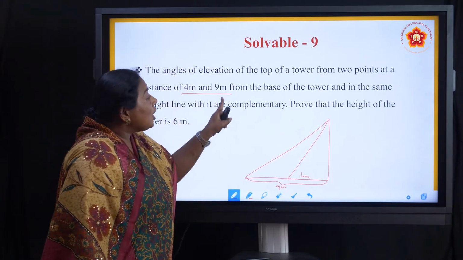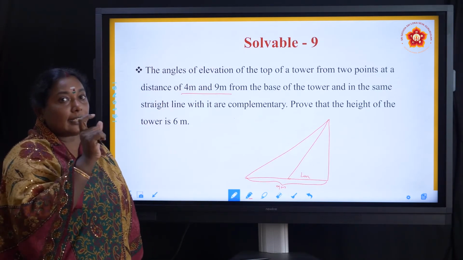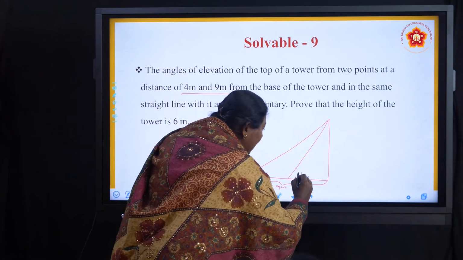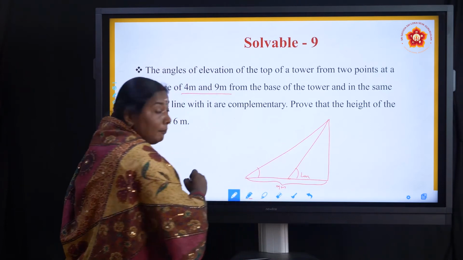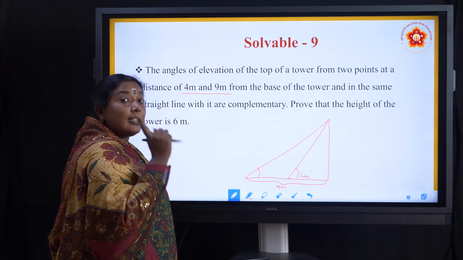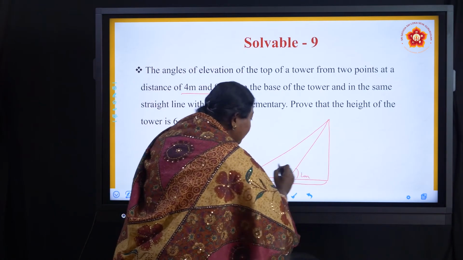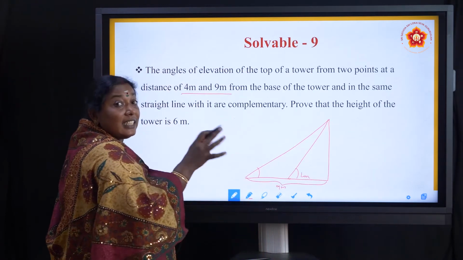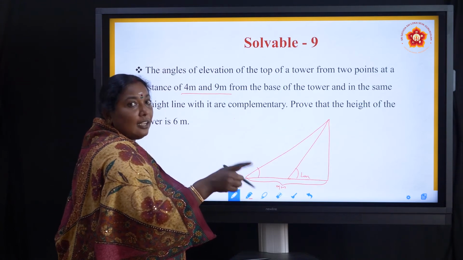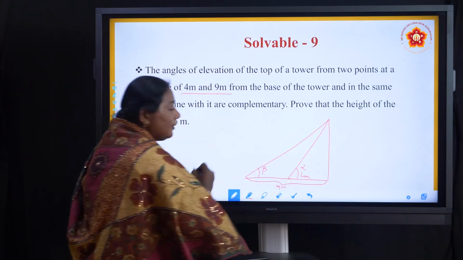The angles are complementary. So what is meant by complementary? If 2 angles are added, then the sum should be equal to 90 degrees. That means whatever angles I am making here and here, if I add both, it should give me 90 degrees. In the previous introduction of trigonometry, we saw alpha, beta, and angle theta also. Here if I keep theta, I don't have a pair for theta, so I am keeping one as alpha and another as beta.